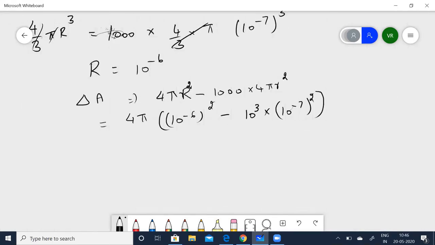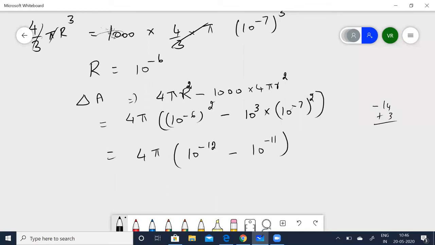Simplifying, that gives 4 pi into 10 to the power of minus 12 minus 10 to the power of minus 14 plus 3, which is 10 to the power of minus 11.